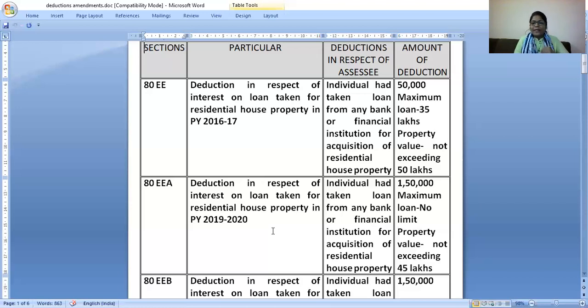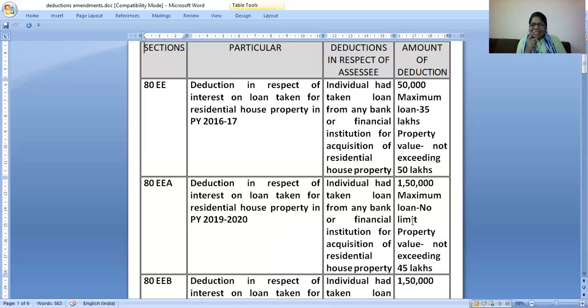Even today in 2020, if you are taking a loan for repairs and renovation and it's a self-occupied house property, then the interest allowed for repairs and renovation is only 30,000. This is a common question: ma'am, how much interest is allowed? I'll try to make a separate video for interest on pre-construction. And these limits, 2 lakh there and 1.5 lakh here, put together are the common limit for current year's interest and pre-construction interest. If there is co-ownership, each co-owner can take up to 2 lakh deduction there and 1,50,000 here.